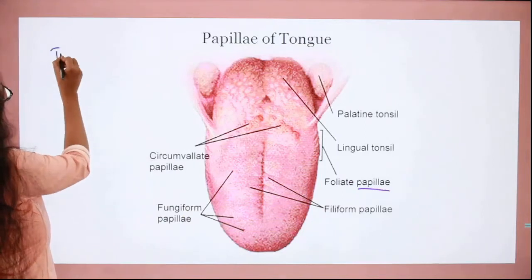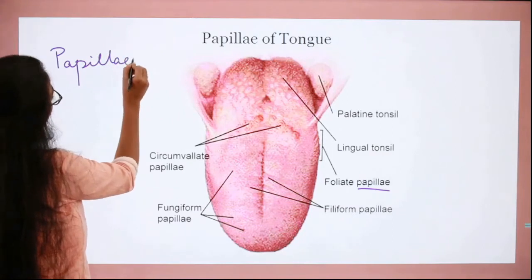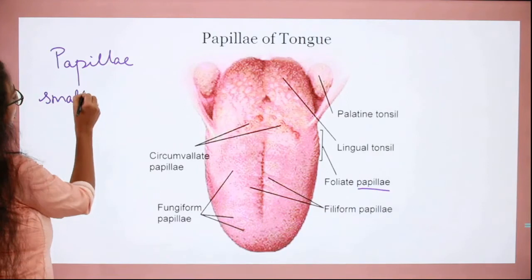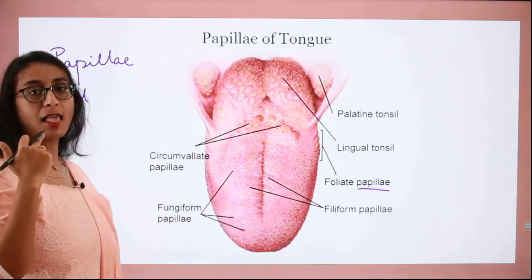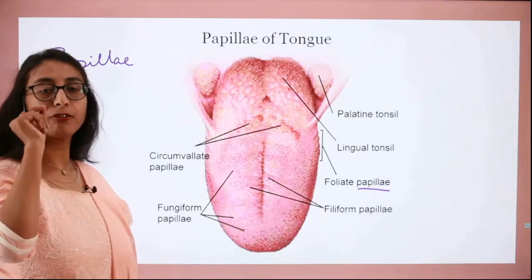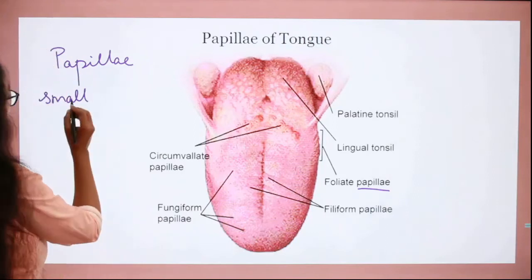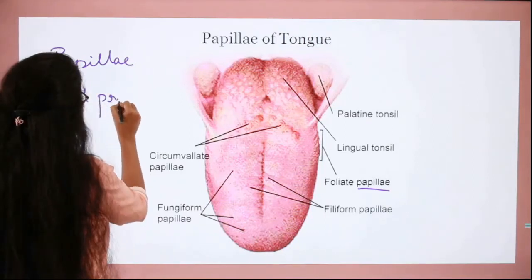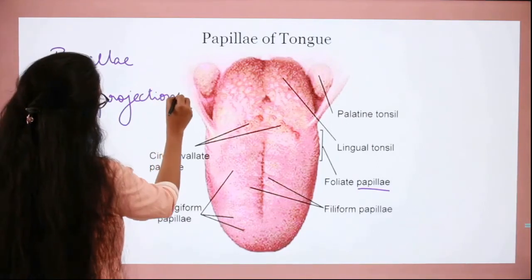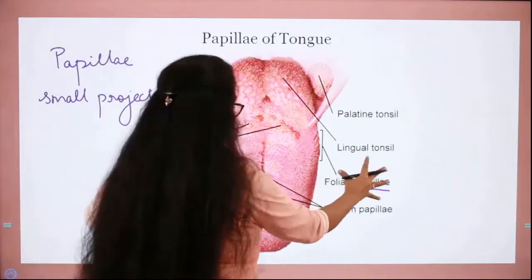What are papillae? Papillae are the tiny or small projections which are present on the surface of the tongue. So when you pull out your tongue and look in the mirror, you can find tiny projections, very small projections. That is called the papillae. Okay, so we have four different kinds of papillae.